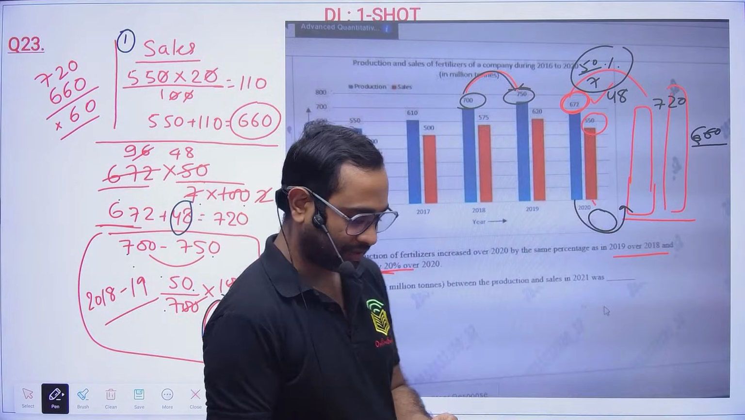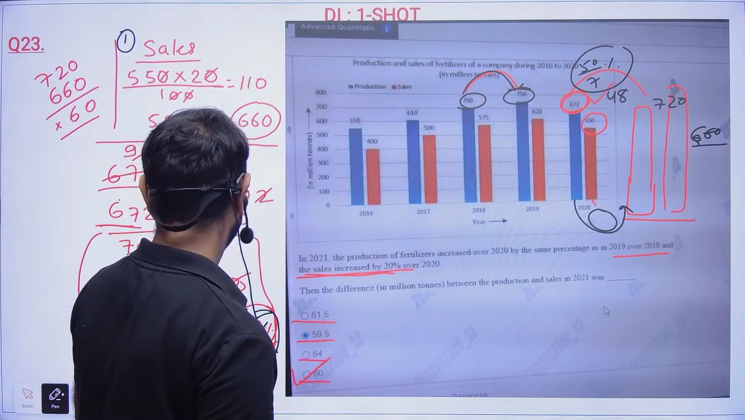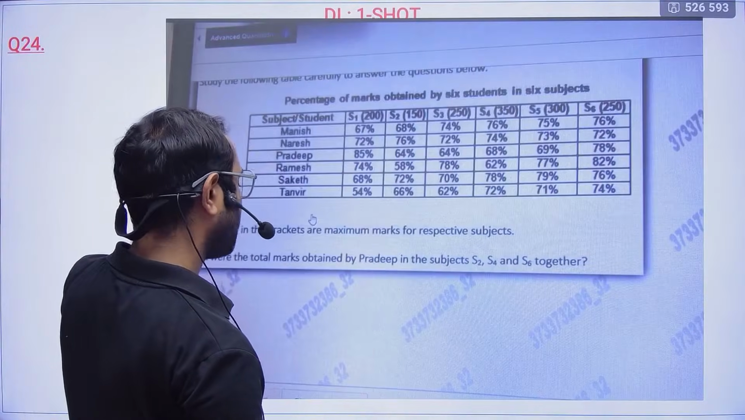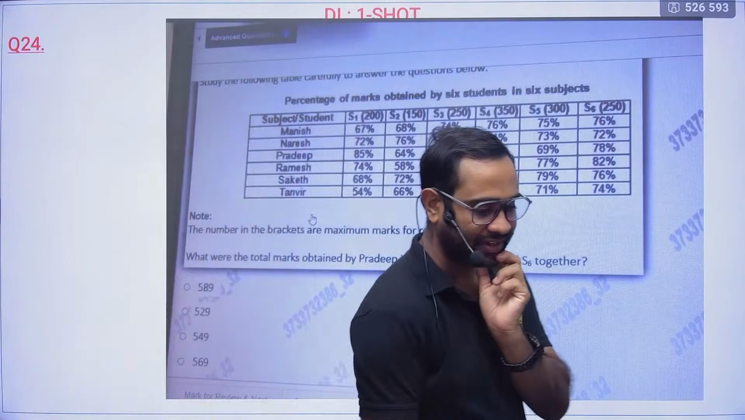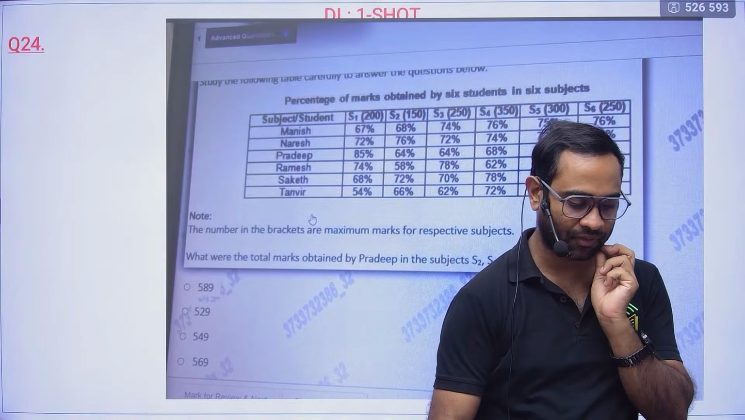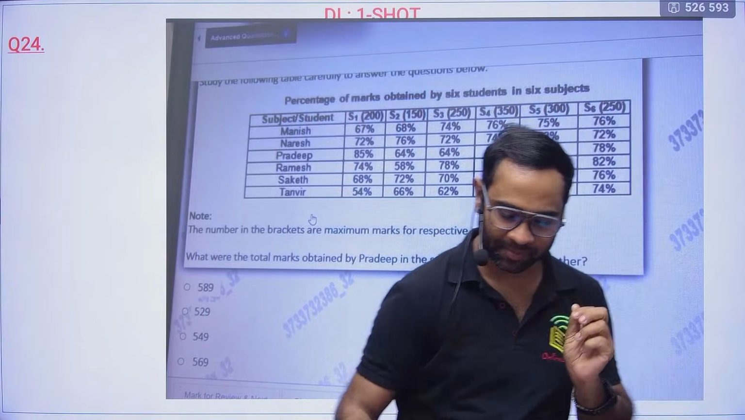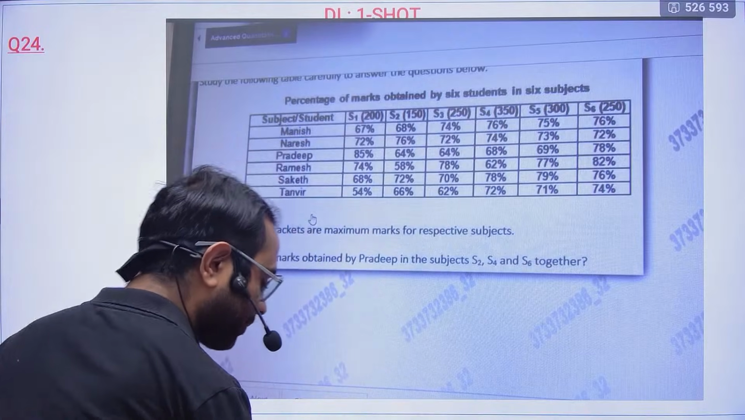Okay, I hope it is clear. Now moving towards the next problem. This you can easily solve. This is an easy problem. Now I am giving you 1 minute of time. Let me see how many of you are able to solve. Okay, come on.